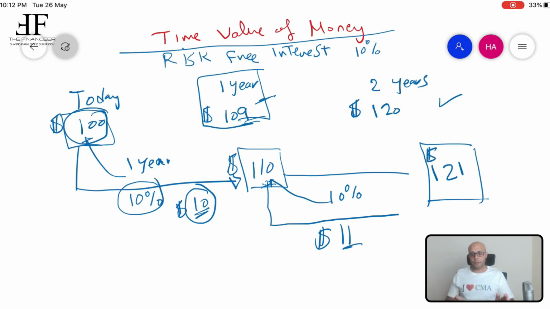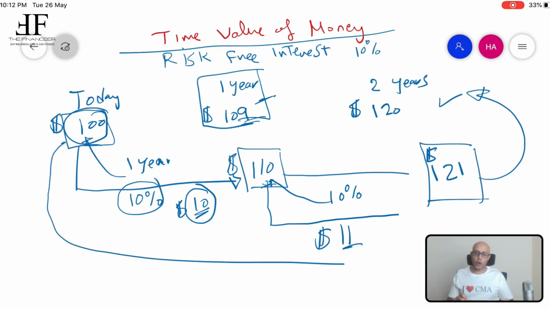Let's compare now. If you compare 121 against the $120 that you were offered initially to receive after 2 years, definitely investing your $100 for 2 years will generate more income for you compared to the option to receive $120 at the end of the 2 years.